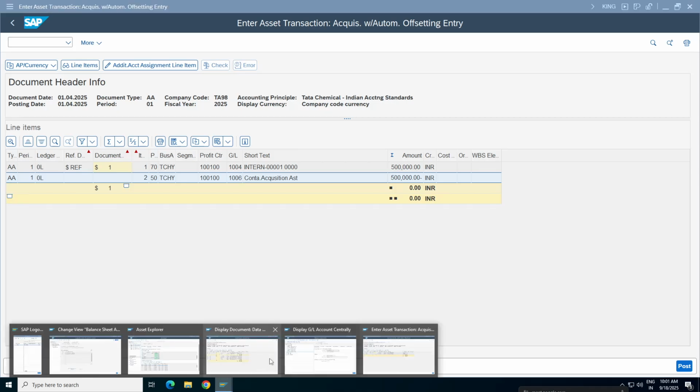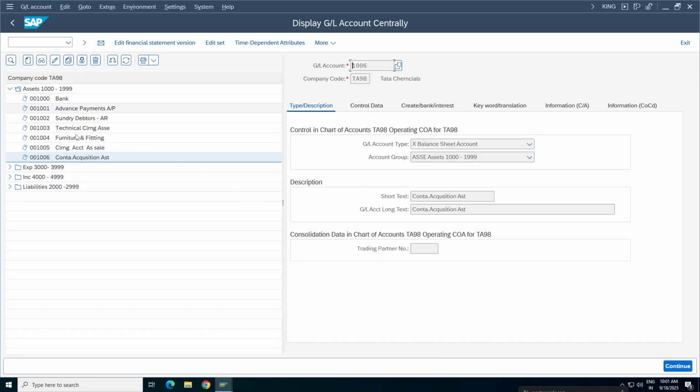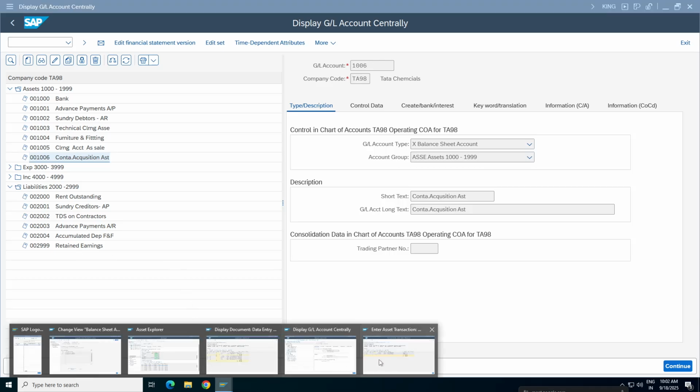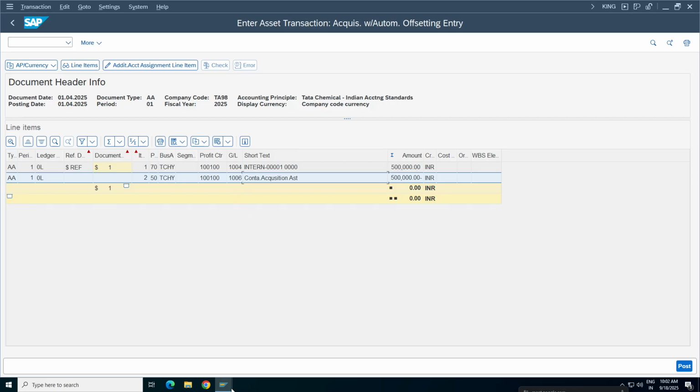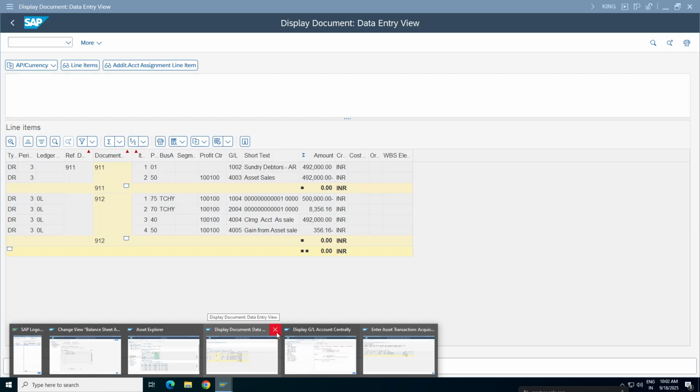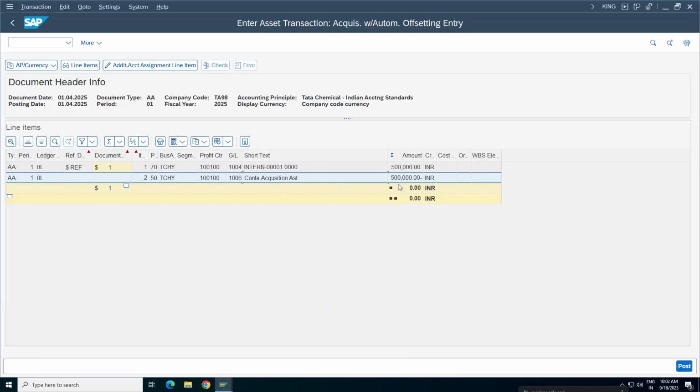So now I have created it on the asset side. If you want to create it under liabilities also, it's okay. It's up to you again. It's a business call. It's their wish, their requirement how they want the account to be created. But this is internal asset. This 1004 is nothing but your furniture and fittings asset. It is giving 001 because we have not created the asset till now.